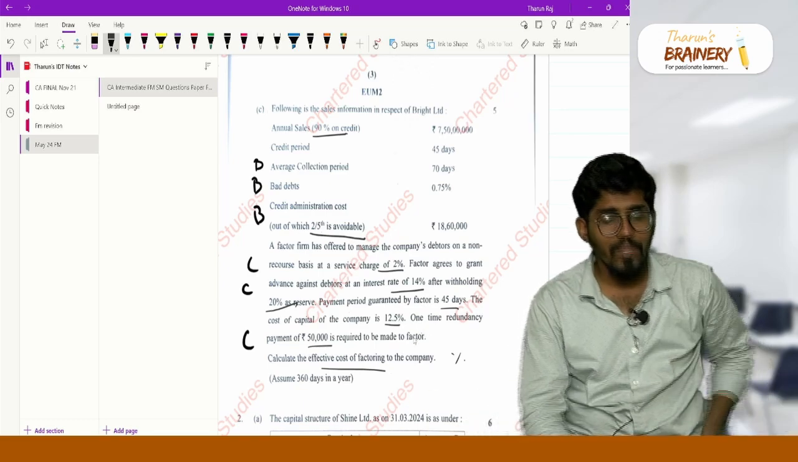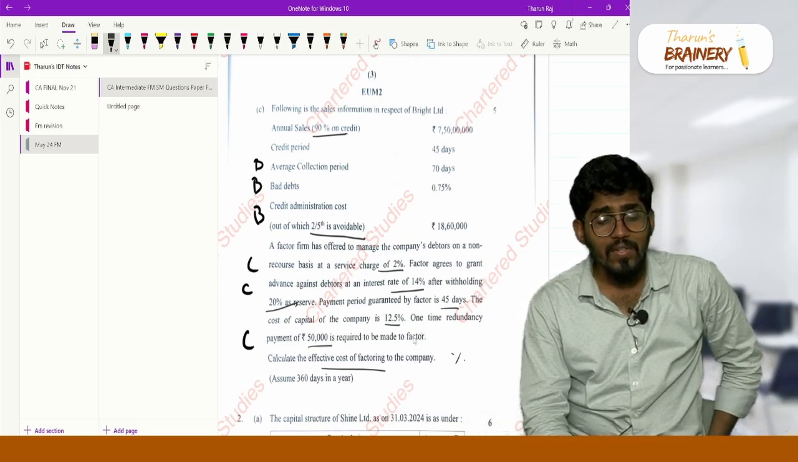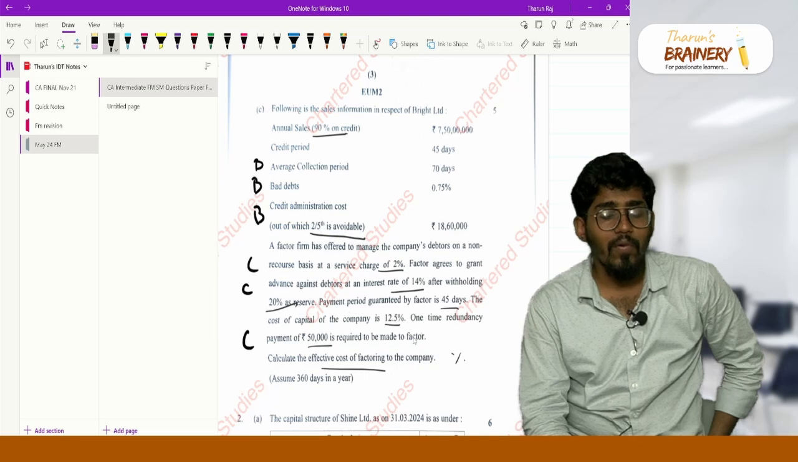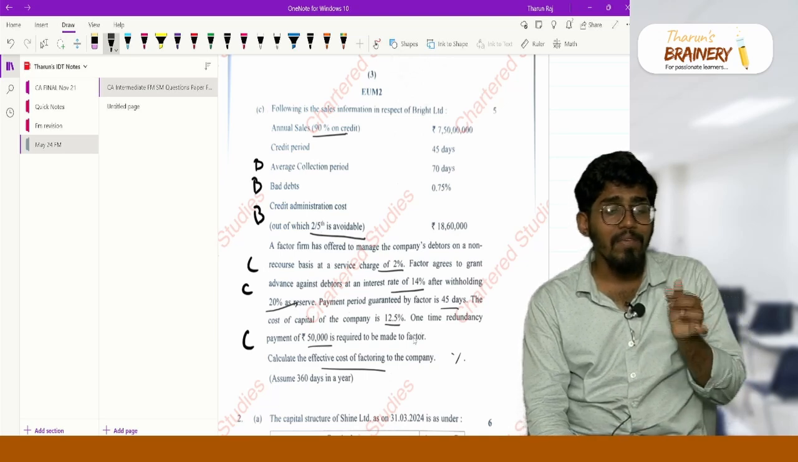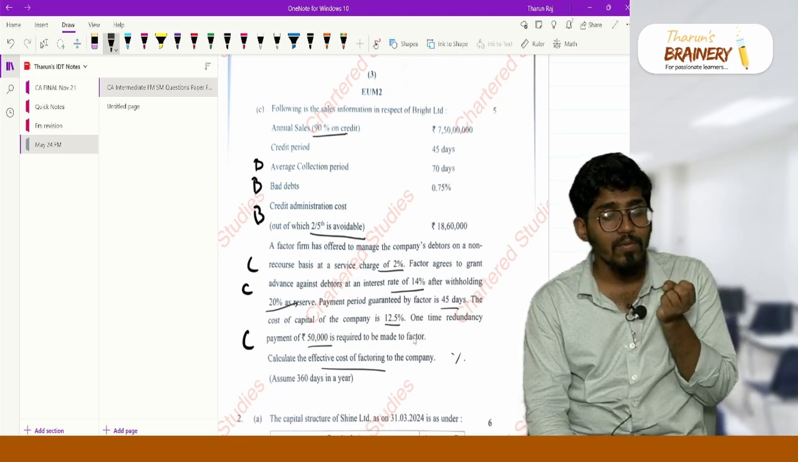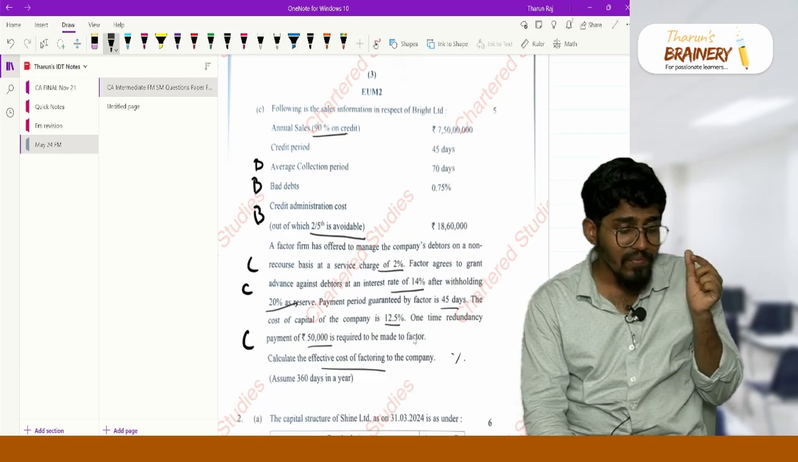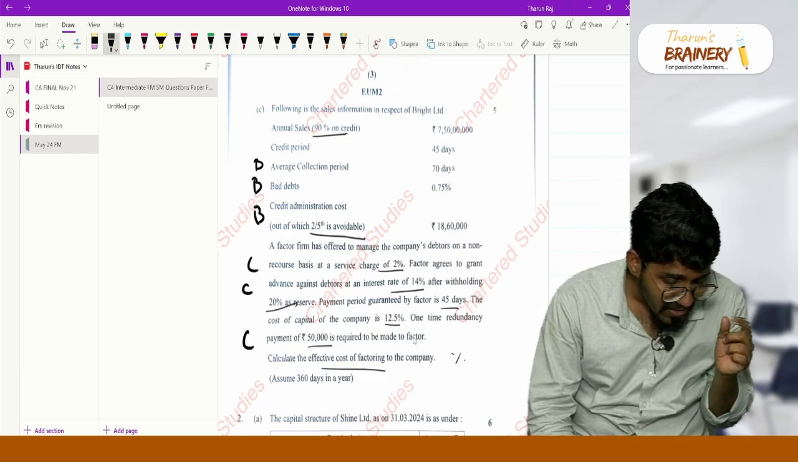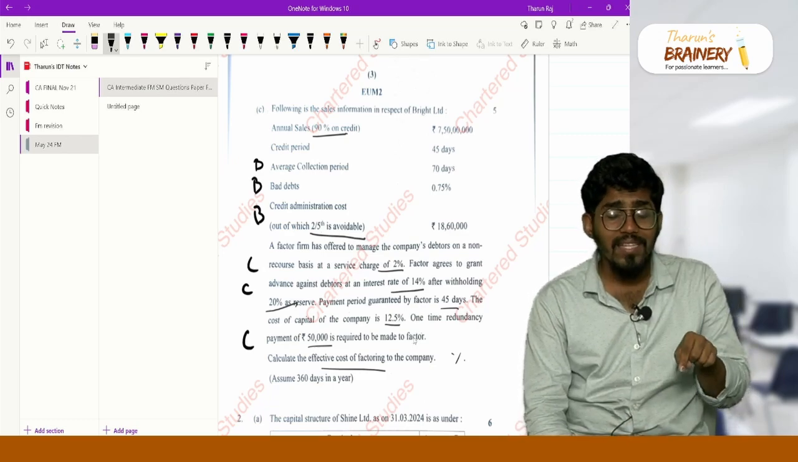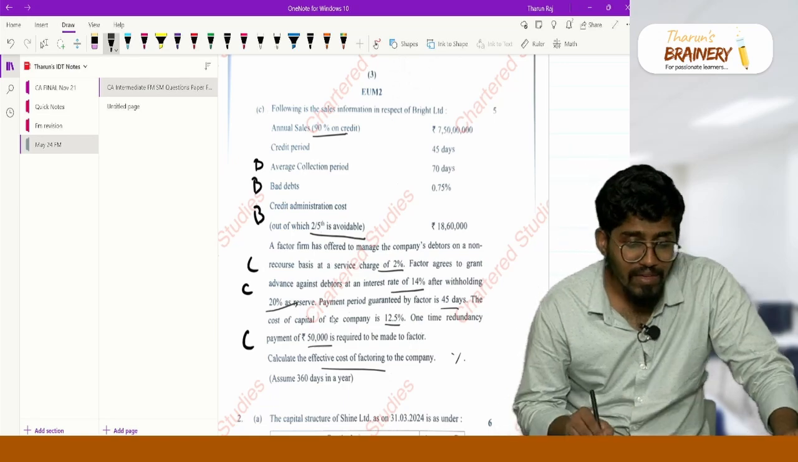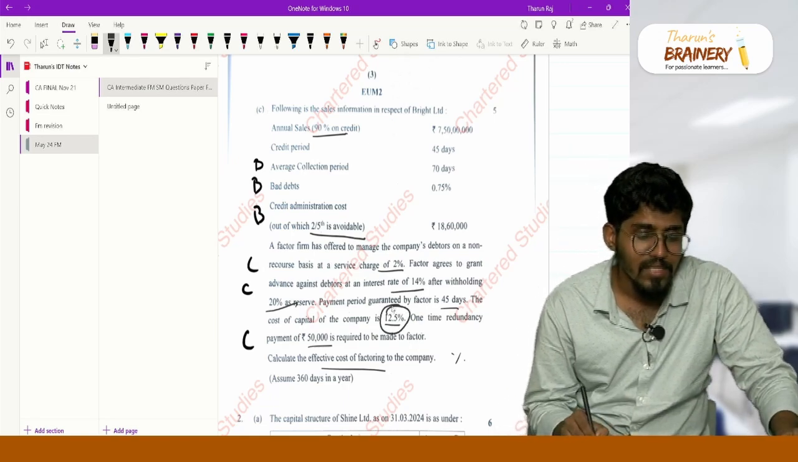Okay, sir, next one. My debtors for 70 days will be what, and my debtors for 45 days will be what? So I am having a savings between this 70 and 45, which is 25 days savings, correct? On the 25 days savings in the investment in debtors, I will be saving 12.5%, correct?